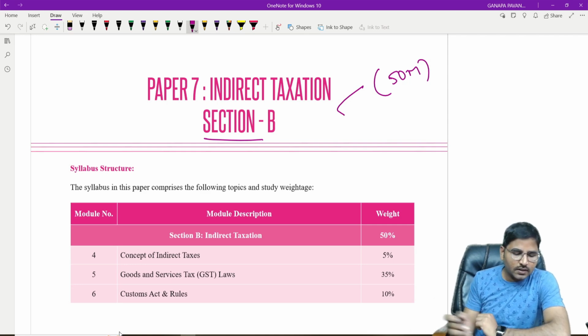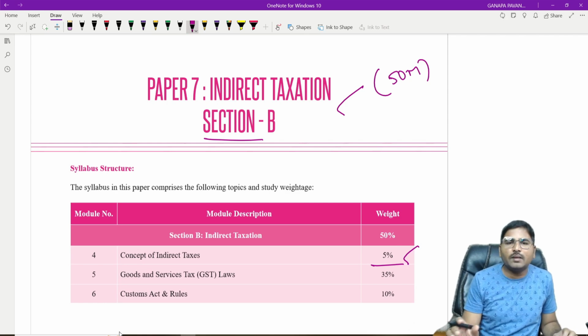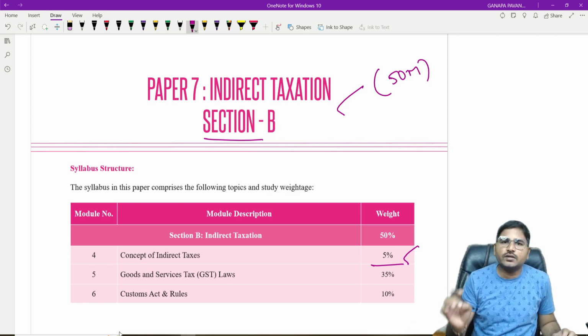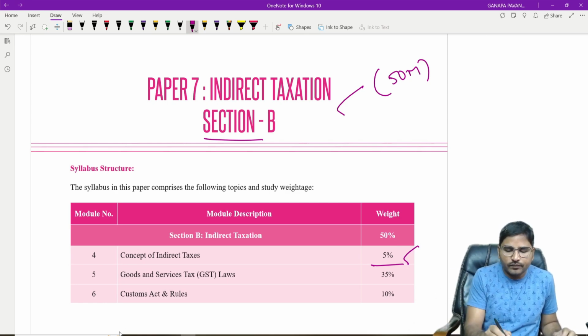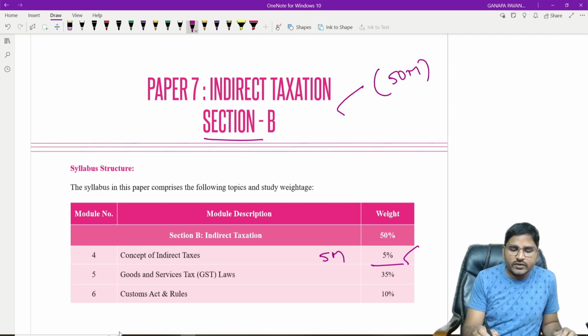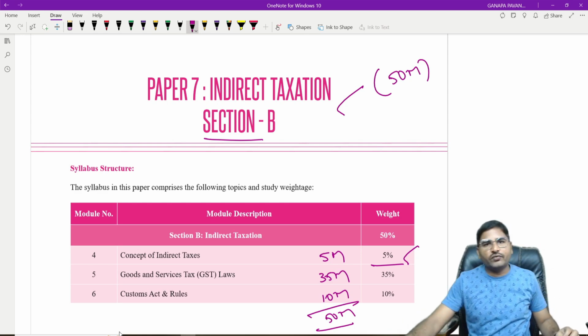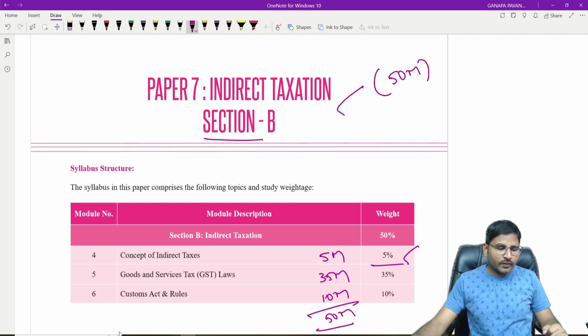The concept of indirect taxes is for 5 marks. That is simply the basic background and introduction to indirect taxes. And the next, goods and service tax laws, 35 marks. And the next one, the Customs Act, is for 10 marks. Totally it is 50 marks of the paper.